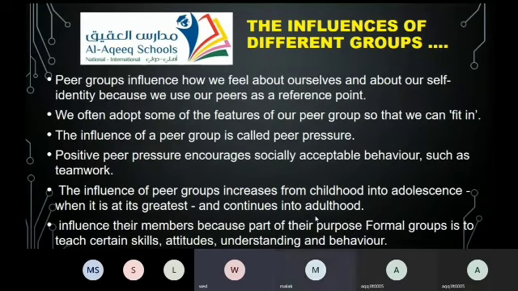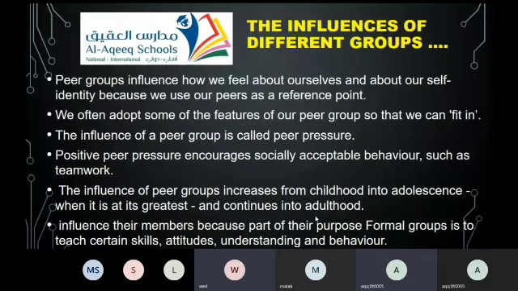This slide is talking about peer groups and how they can influence an individual. It influences how people feel about themselves and their self-identity. People also adopt the features of the members of the peer group. The influence of the peer group is called peer pressure. Positive peer pressure encourages people to act in a socially accepted way, such as using teamwork.